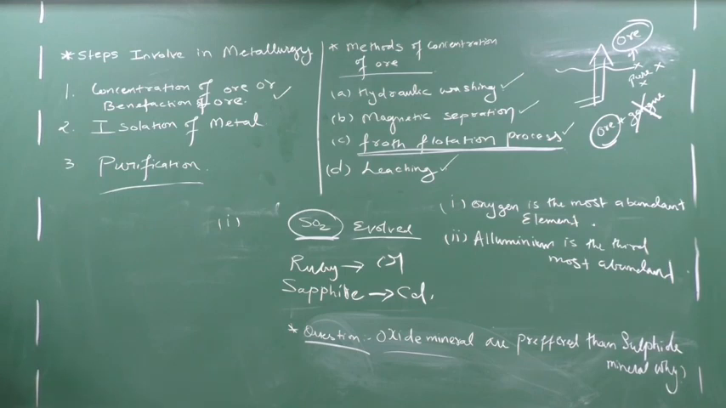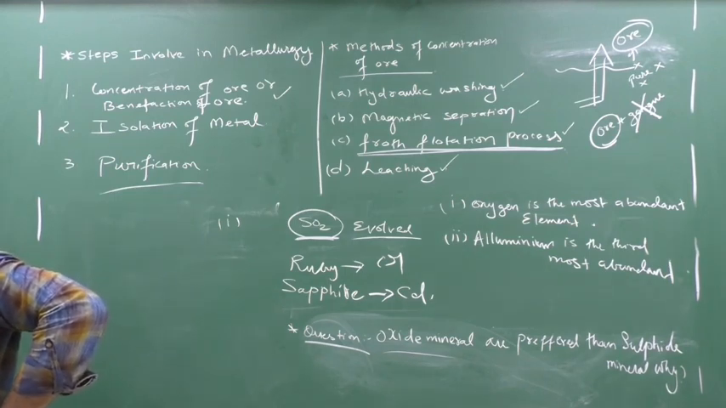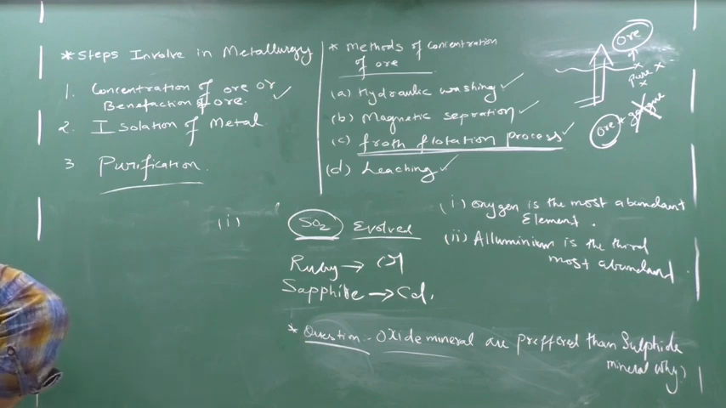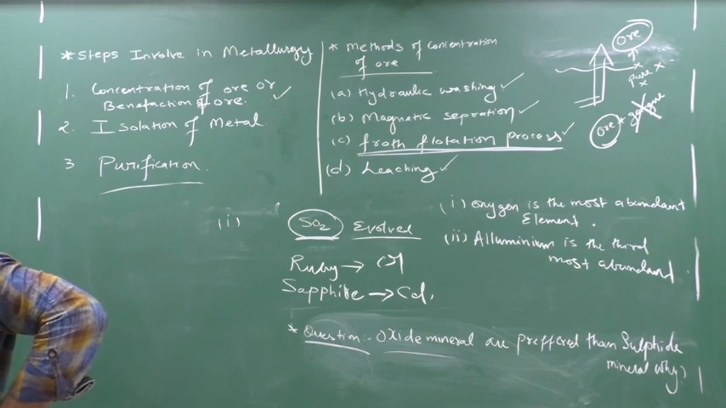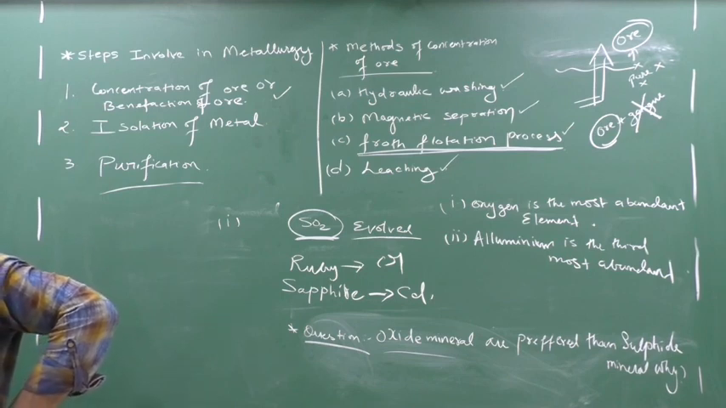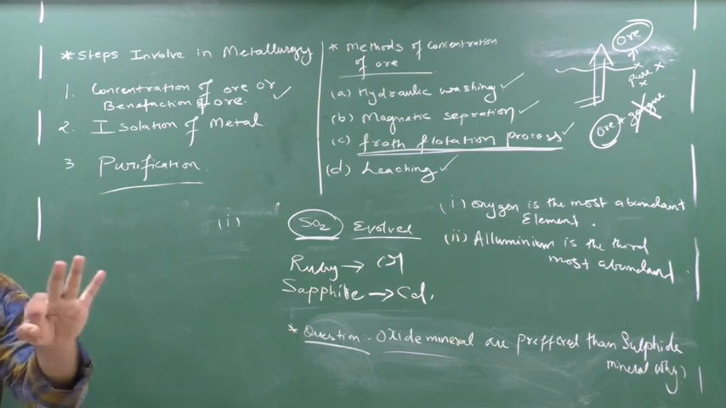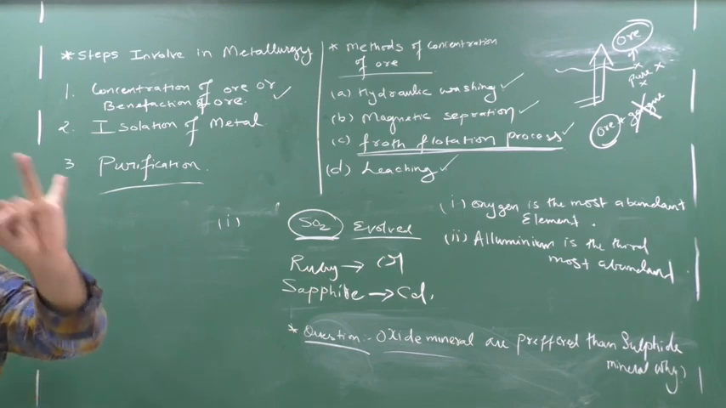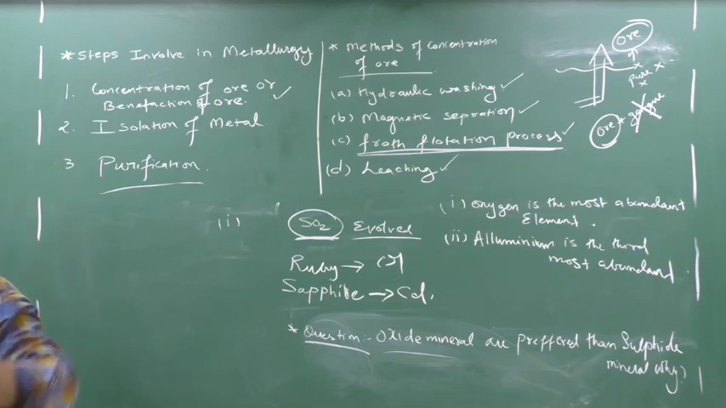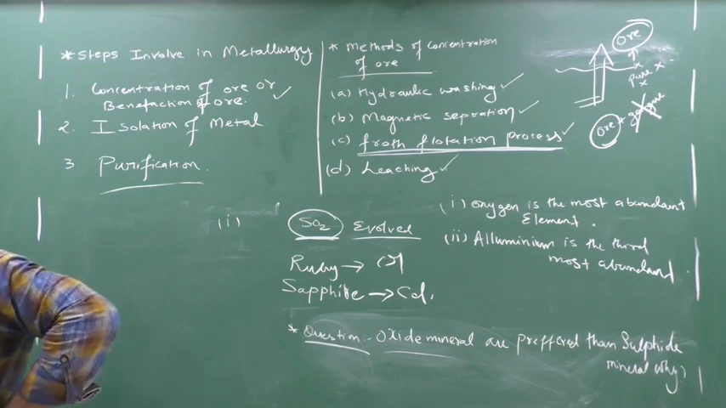The second most abundant element in the earth crust can be iron, that is after oxygen, silicon, aluminum. Okay, so in short, oxygen, silicon, aluminum and iron are the most abundant elements in the earth crust. So write down, iron is also a second most abundant element in the earth crust.